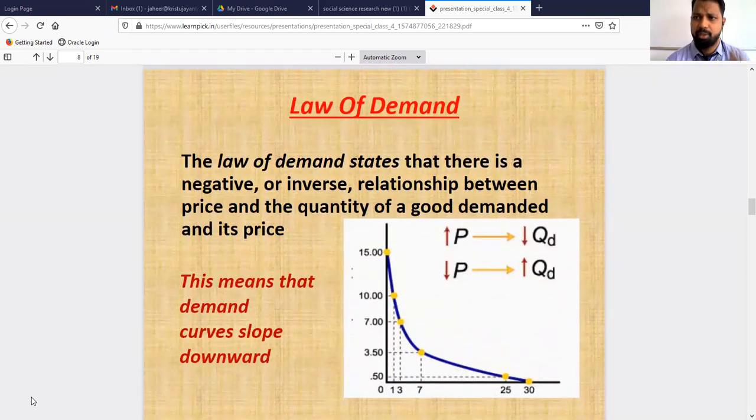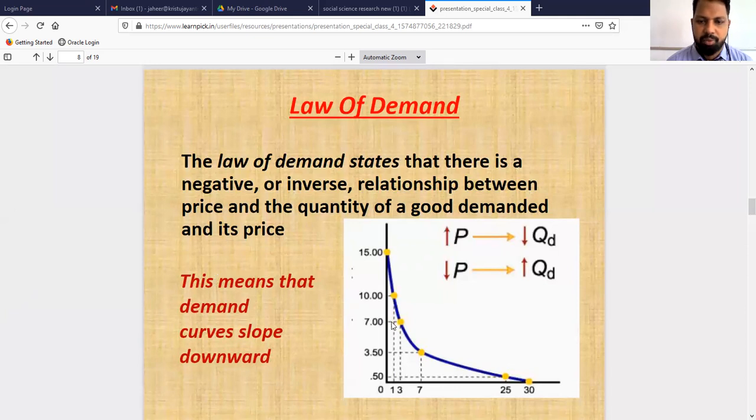You can take any example, any normal goods. In the case of normal goods, it is applicable to every product. A rational individual, in the case of a normal good, if the price is on a higher side, demands less of that product, and if the price is on a lesser side, will demand more of that commodity. So the relationship is an inverse relationship. A hike in price always leads to lesser quantity demanded. A lesser price always leads to an increase in the quantity demanded of that commodity.